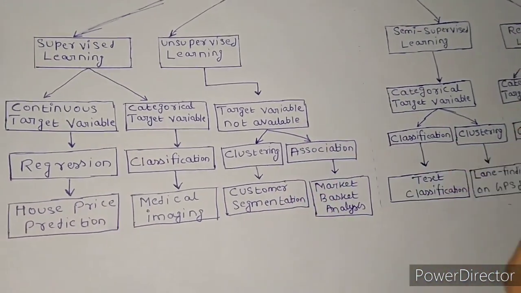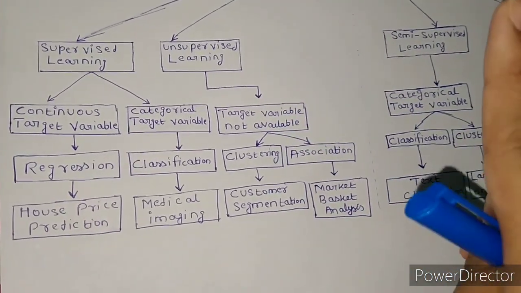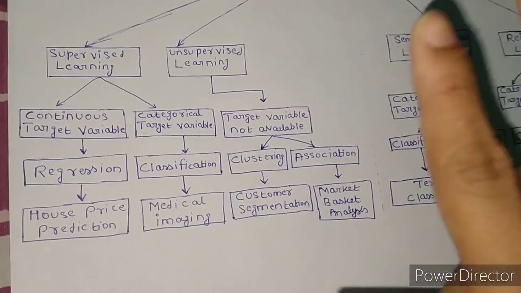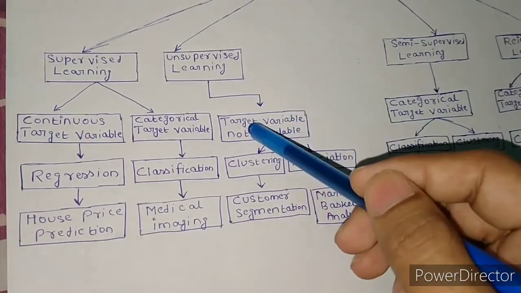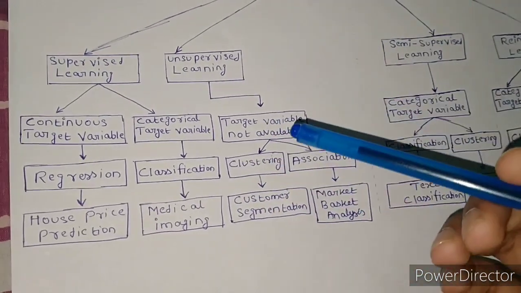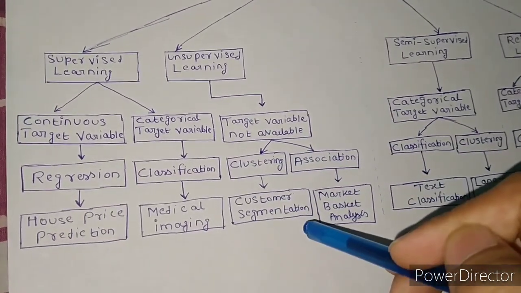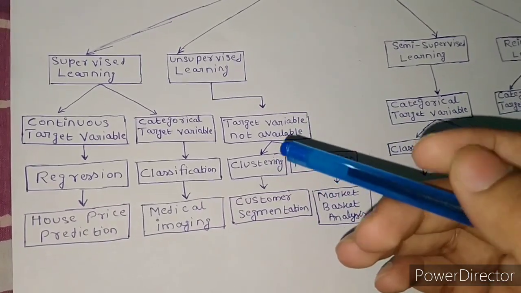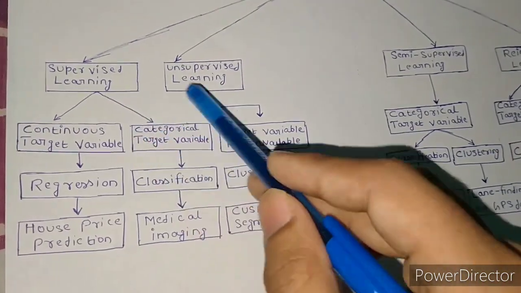The most common algorithms we can use in unsupervised learning are of two types: k-means clustering and association rule learning algorithms. These two kinds of algorithms are very useful in unsupervised learning, and they can be used to train the model. So this was the two categories, supervised learning and unsupervised learning.